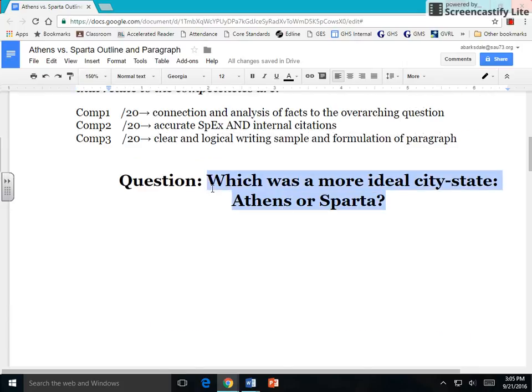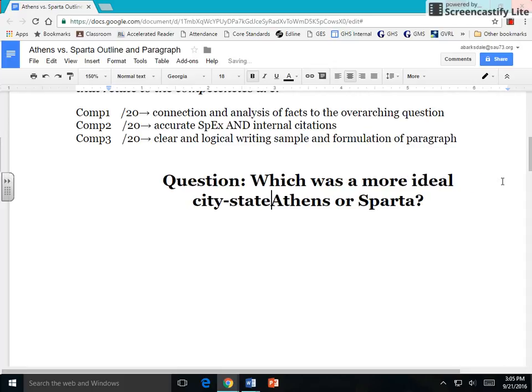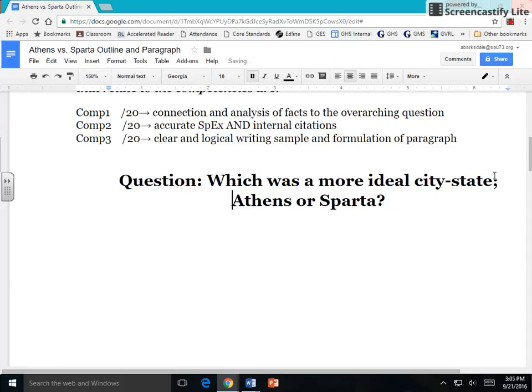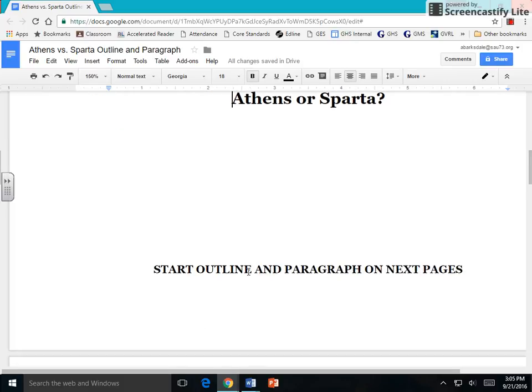Question: which was a more ideal city state, Athens or Sparta? In this case, you are actually going to do a comparative writing piece. So you will actually have facts from both city states, and then your analysis will explain why one fact is better than the other. So what does that mean? Let's go to the next page.